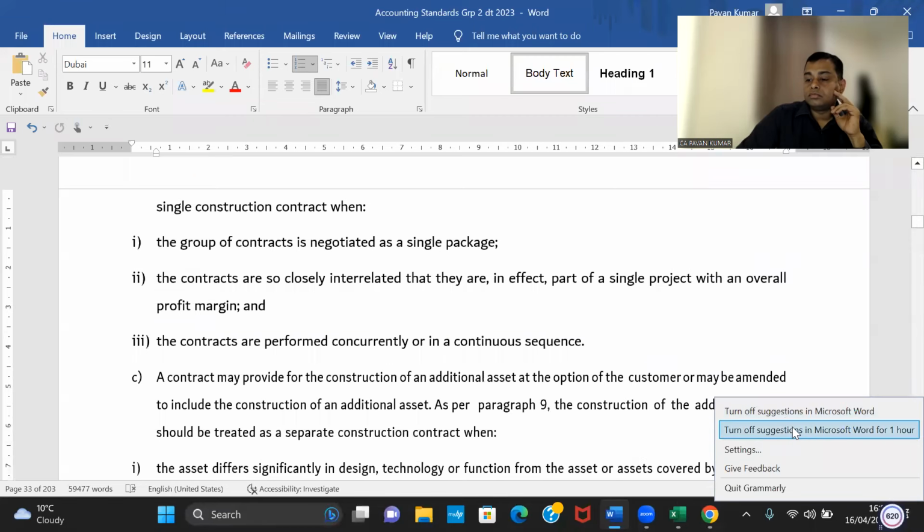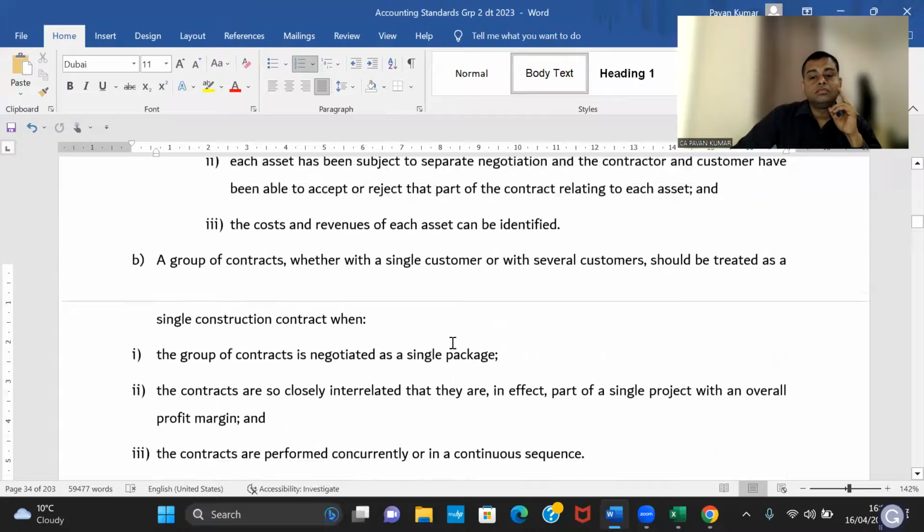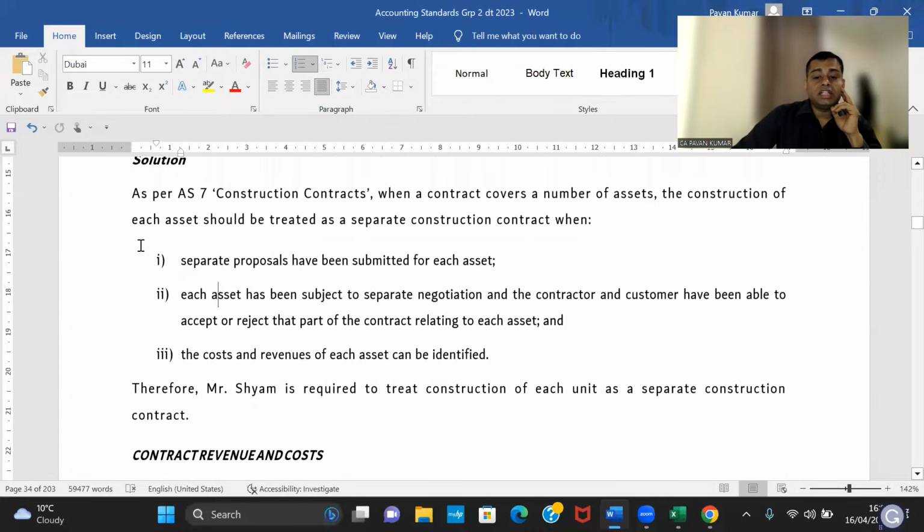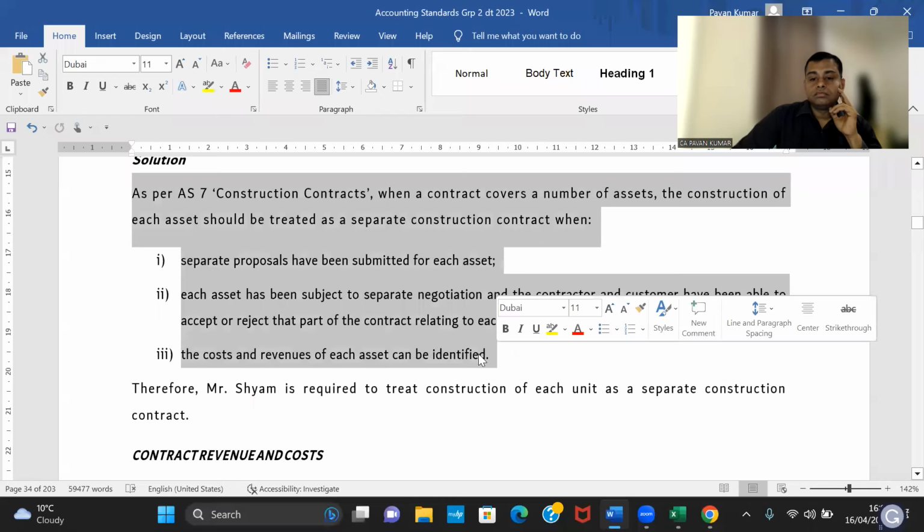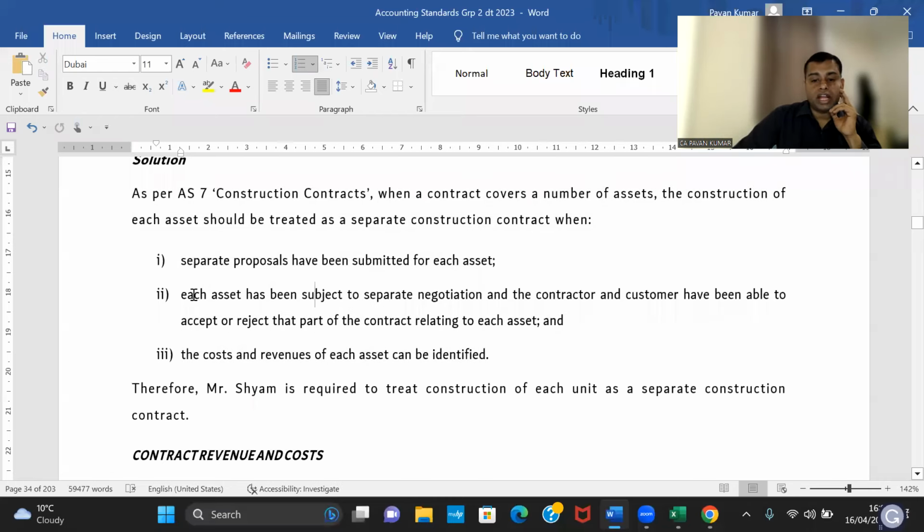So tell me the answer. If you look at the answer, first they have given theory. Separate proposals have been submitted. Each asset has been subject to separate negotiation. Contractor and customers have been able to accept or reject any part of the contract. Cost and revenue of each asset can be identified separately. Now you tell me whether they should be separate contracts or all of them put together in one sambar. We'll make 4 different curries or one sambar. Separate. Clearly, there are separate contracts. That's it.